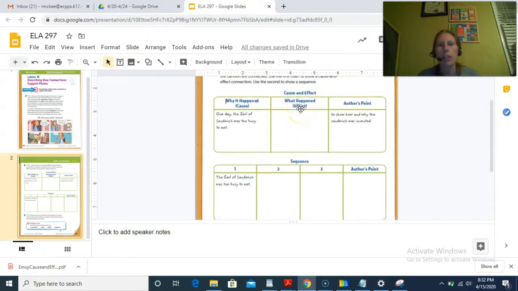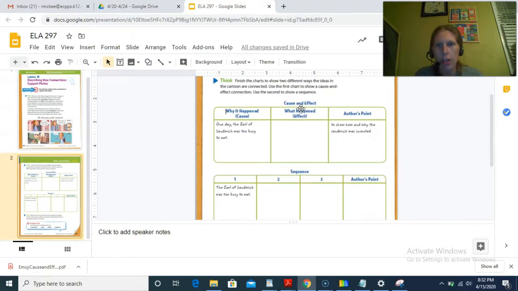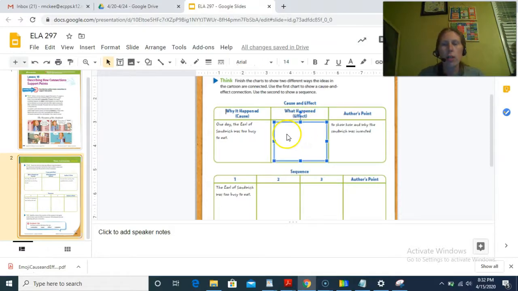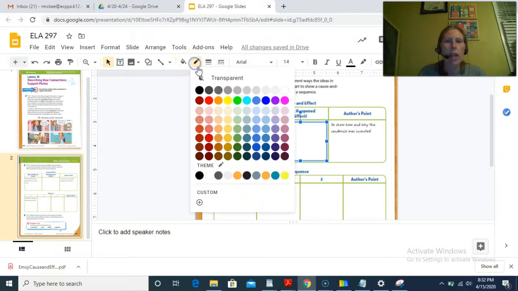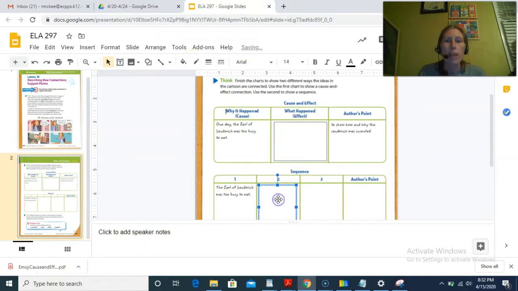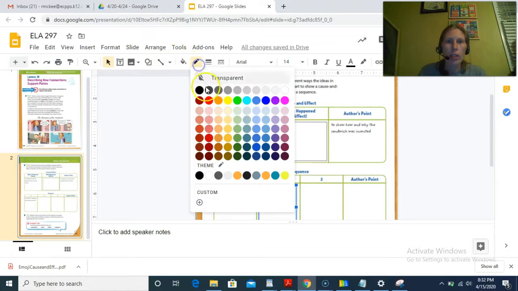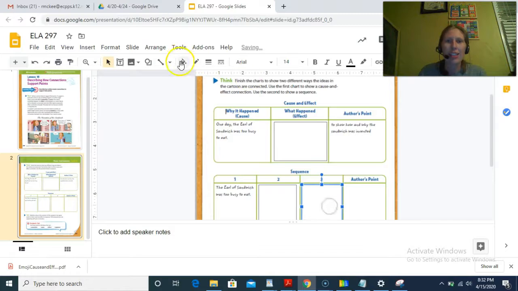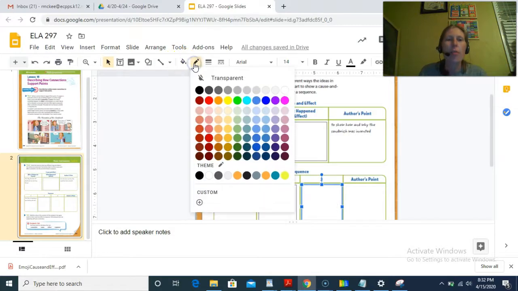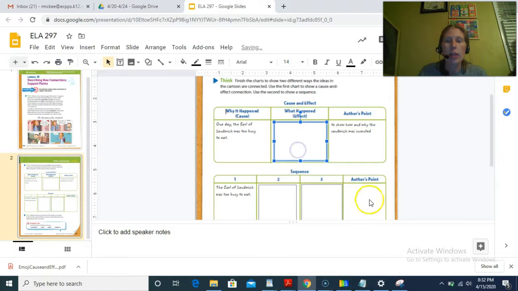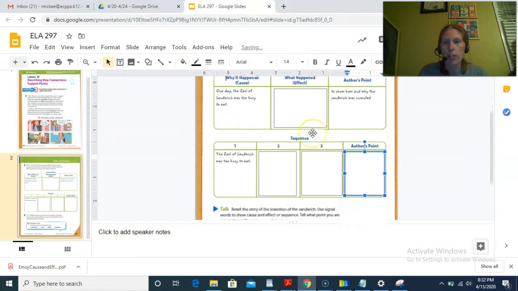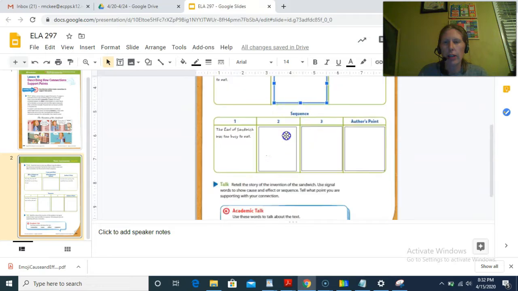So on our second page, we have our graphic organizer. We're just going to dive in a little bit and see what has happened. When you click on this, you are also going to see a text box. I just added this in here to make it a little easier for you guys. You will have a text box that you can click on and just go ahead and type in it. So I tried to make that a little bit more friendly for you guys.